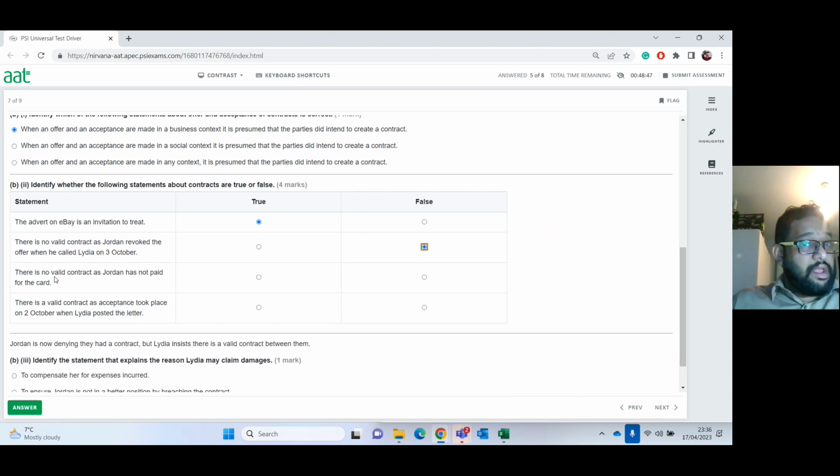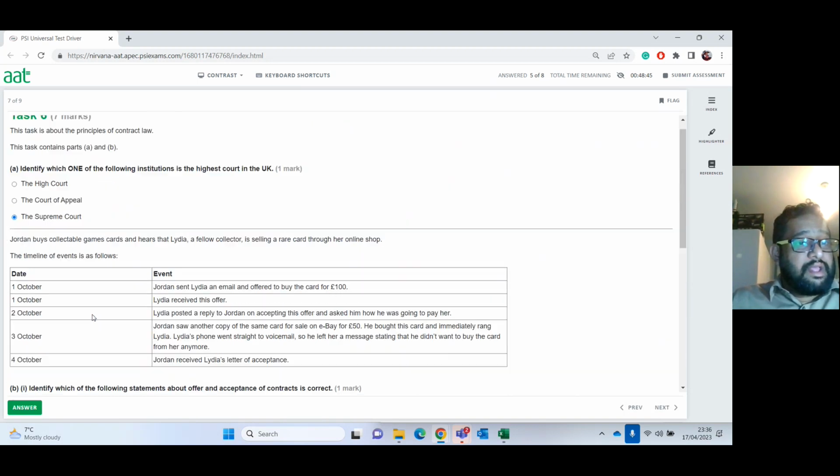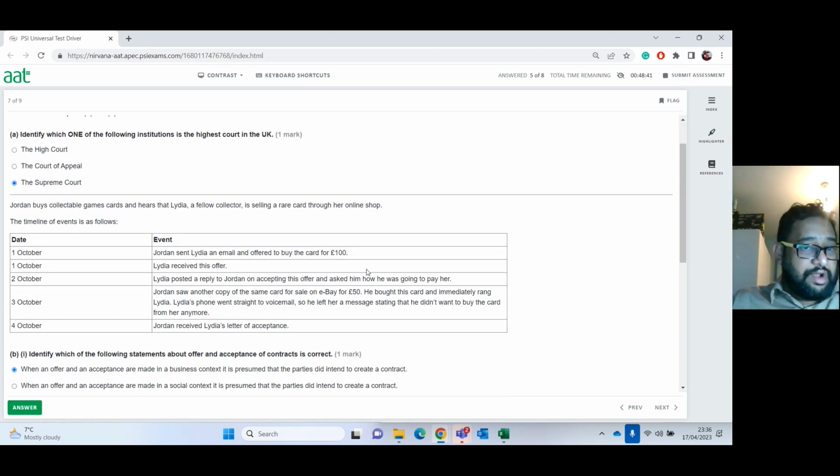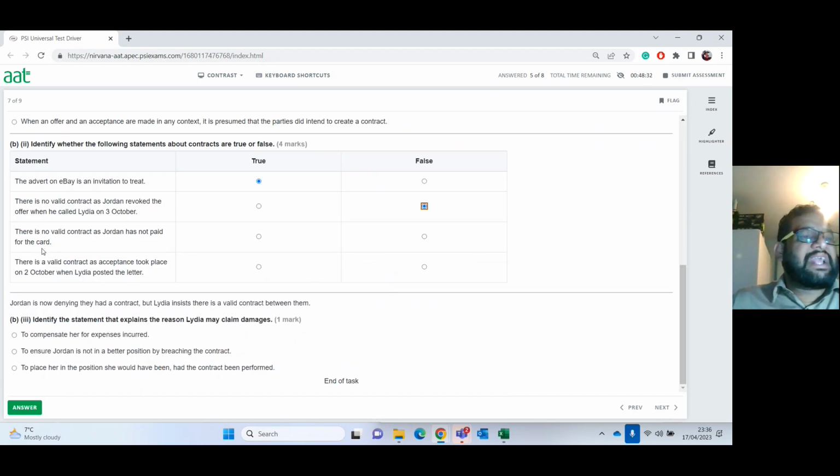That is not right. If you look at that here, these are collectors doing this on an online gaming shop. They offered £100. Lydia received the offer and posted a reply accepting this offer, asking how he was going to pay. So that is an acceptance. There may be a case of a contract there, because he offered and she accepted it. Therefore, just because it's not paid for, it doesn't mean there isn't a valid contract. So it could be perceived as a contract.